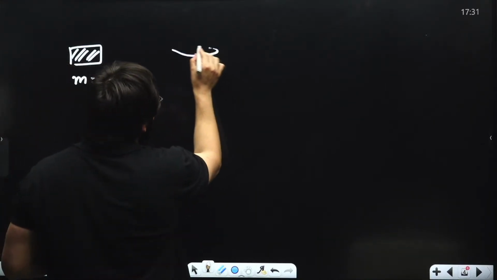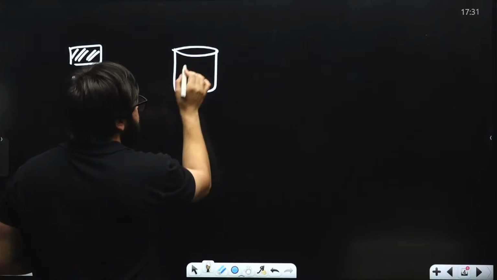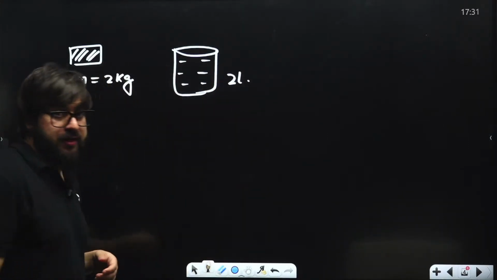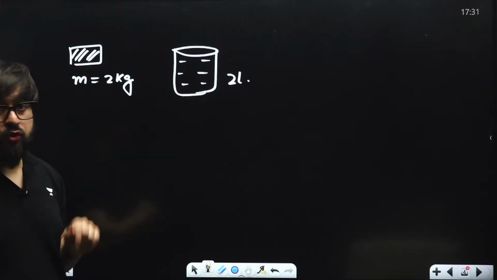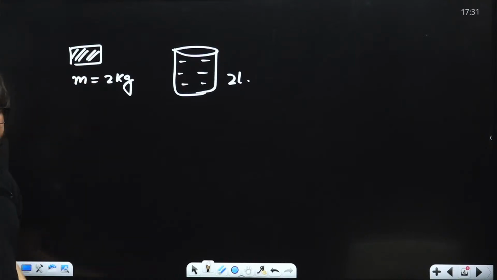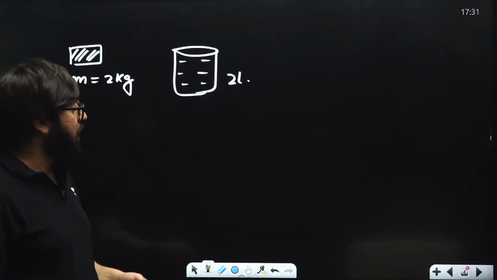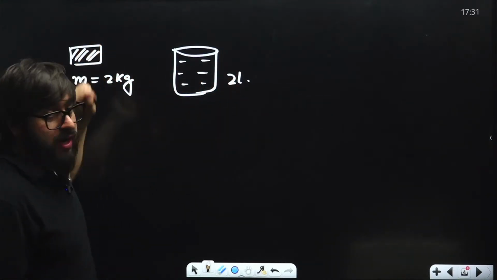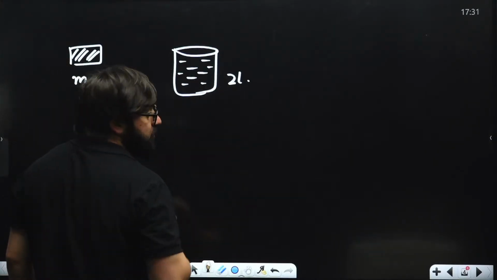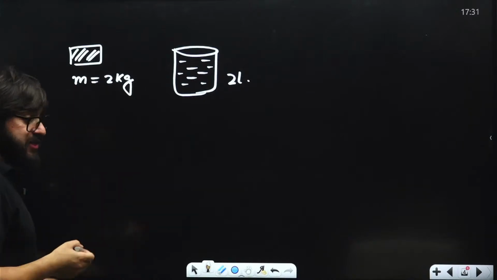If I say I have got a bucket over here, so we say in this bucket we have got 2 liters of water. In this block we have got 2 kgs of mass. 2 liter water, 2 kg mass. So we measure this water in liters. We measure this mass in kgs.